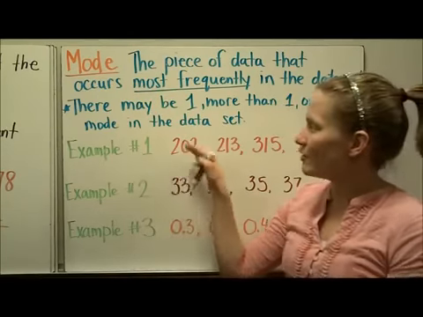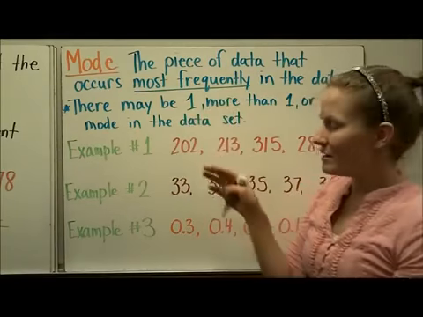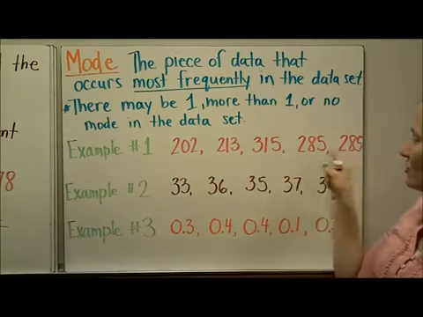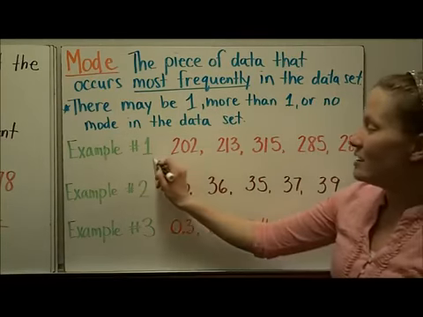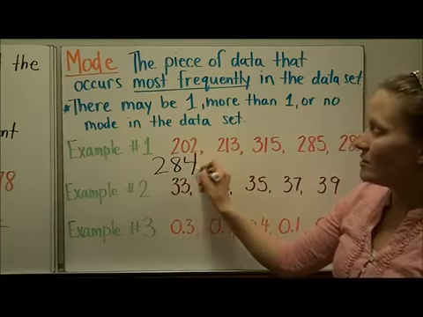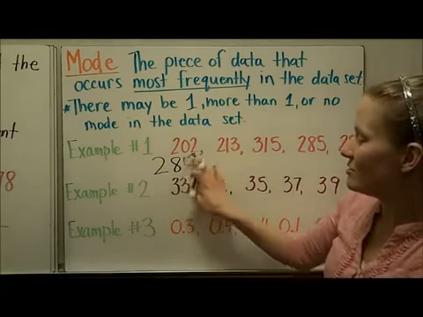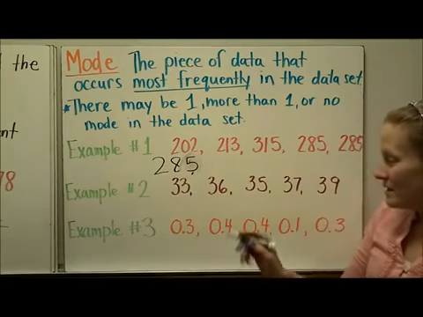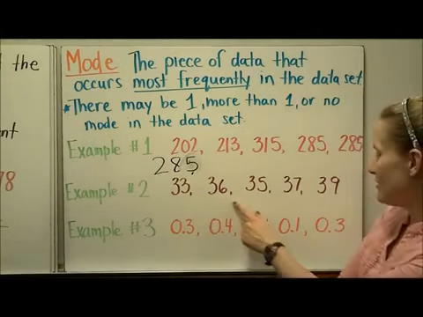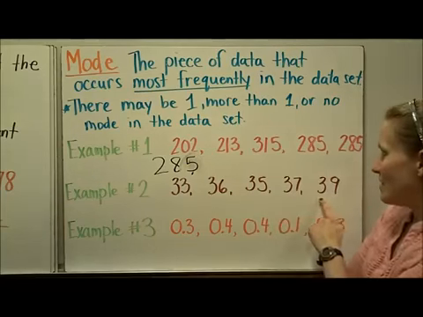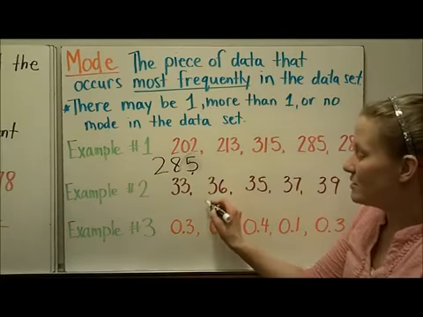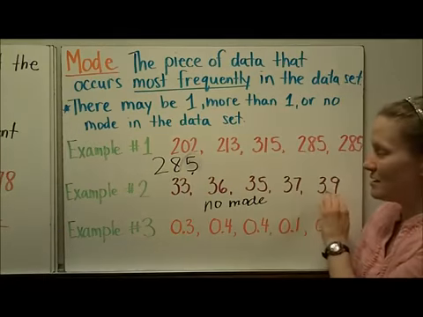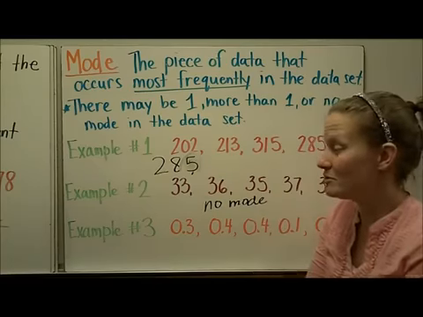In this set of data, I'm looking for the value that shows up most frequently or most often. And I see here that I have 2 of 285. So the mode, the number that shows up most often, is 285. In this set, I'm going to look for any repeated numbers. And there are no repeated numbers. So there is no mode in this set of data. Each of these data points only occurs one time, so there's no mode.